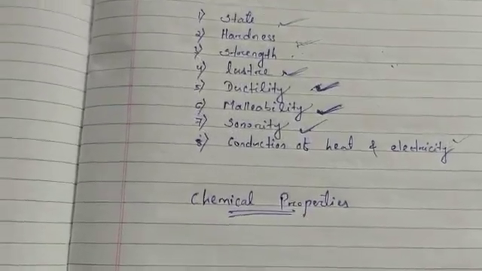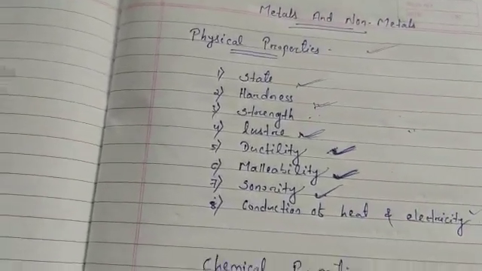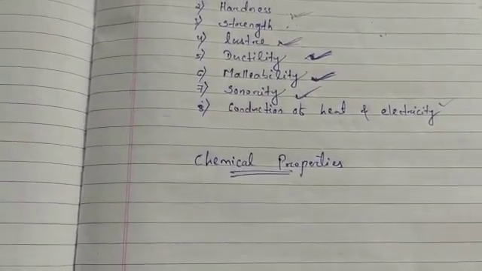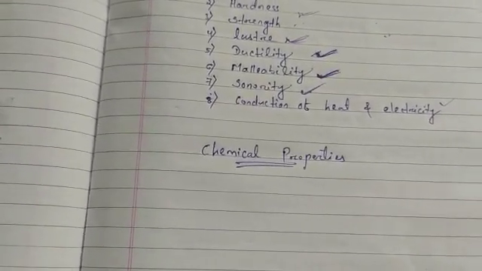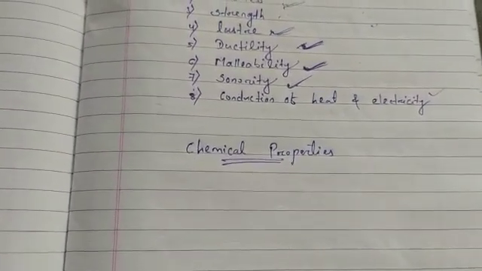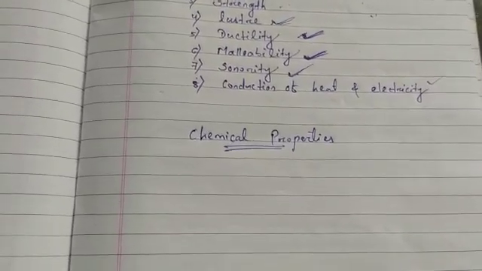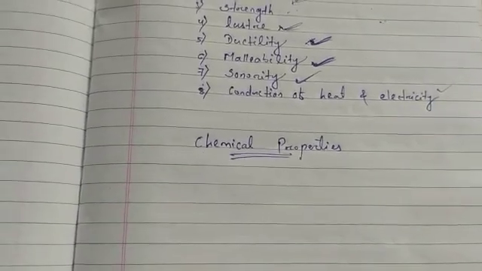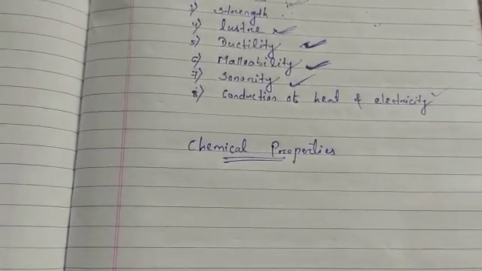In the previous class we had already discussed the physical properties of metals and non-metals. So now we will discuss the chemical properties. We will see a few chemical properties of metals and non-metals, how they react with other elements. First of all, we will see what happens when metals are burnt in air, or when metals react with oxygen.